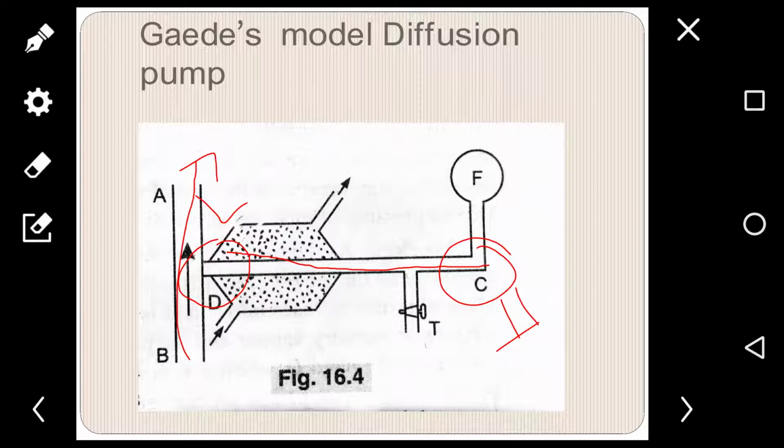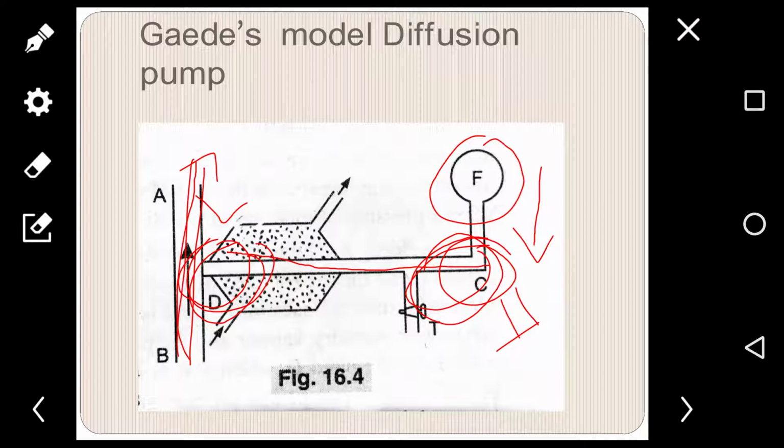Again, the partial pressure of the gas is less at D than at C, so that more of the gas diffuses into AB and is carried away by the vapor stream. This goes on. The partial pressure of the gas remains greater at C than at D, with the result that the pressure in the vessel F goes on falling progressively.